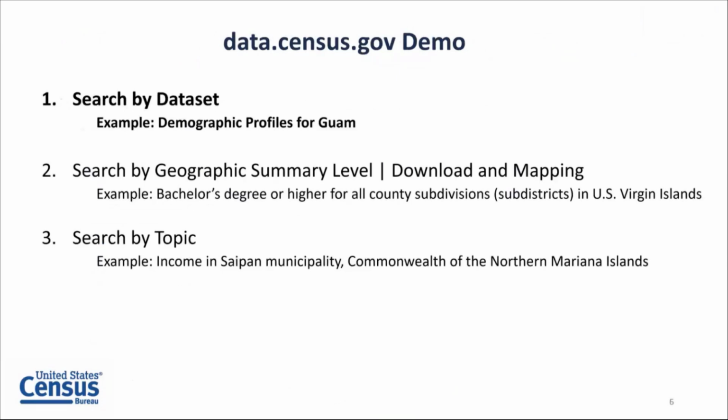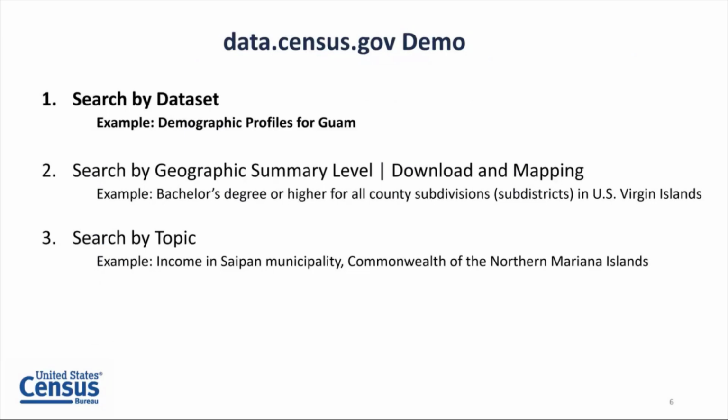With that background information about the demographic profiles, let's show you just how easy it is to access them using the Census Bureau's primary platform on data.census.gov. What we have planned is to show 3 different examples. This will show you a variety of ways to search for the profiles, as well as different geographies you can access. And then we'll also touch on different functionality of the site, including how to download and map the data.